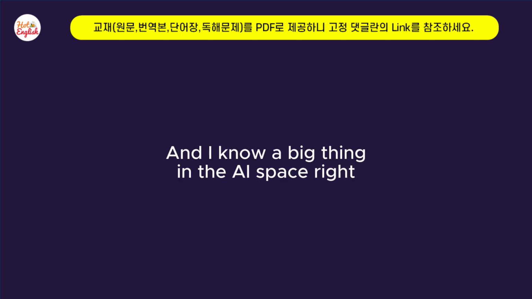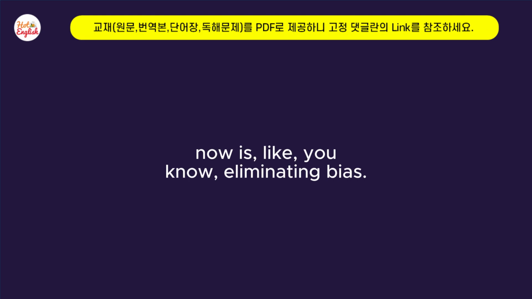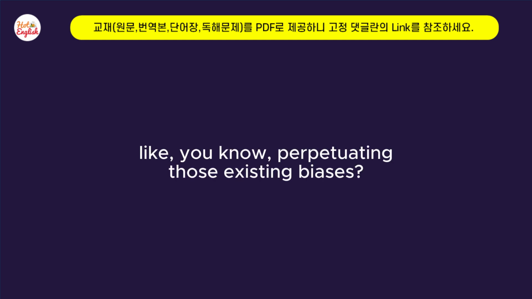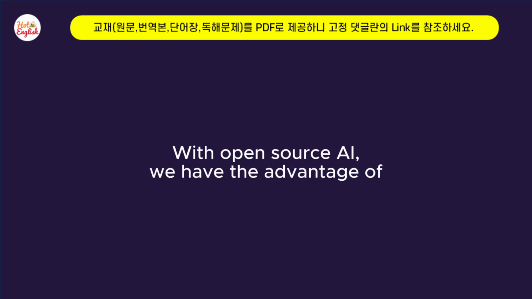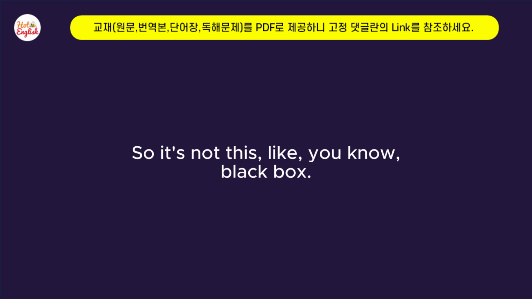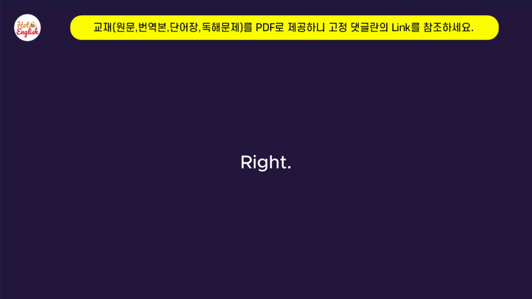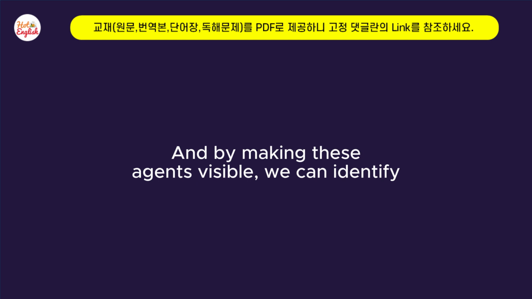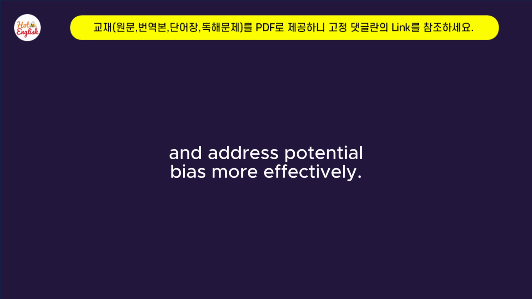Yeah, exactly. And I know a big thing in the AI space right now is eliminating bias. Absolutely. AI bias is a serious concern. So how do we make sure that these agents aren't perpetuating those existing biases? Transparency is key. With open source AI, we have the advantage of being able to actually scrutinize the algorithms and the data. That makes sense. So it's not this black box. Right, exactly. We can actually see what's going on. And by making the inner workings of these agents visible, we can identify and address potential biases more effectively.